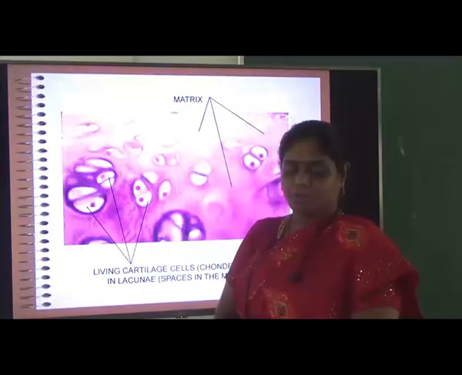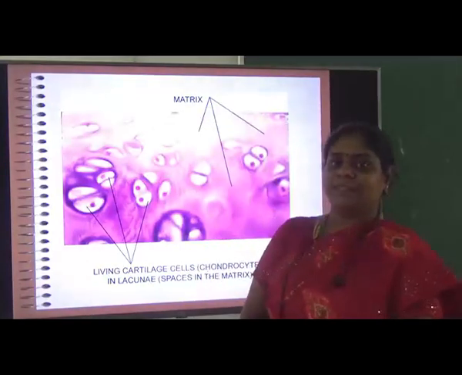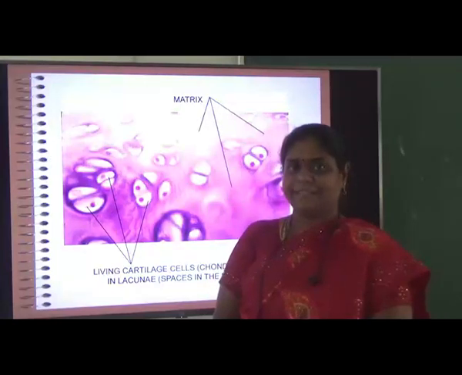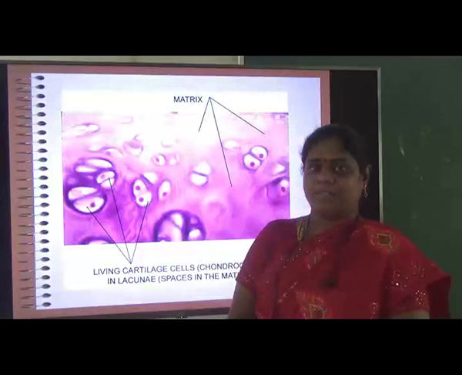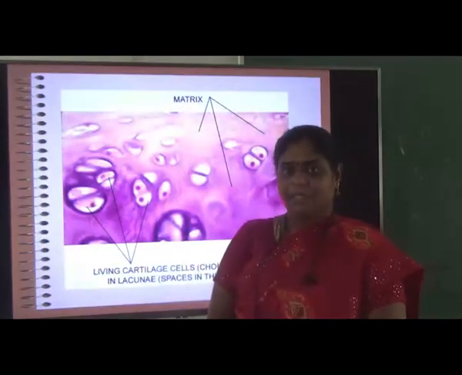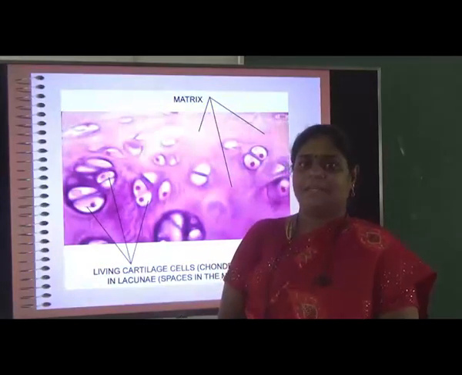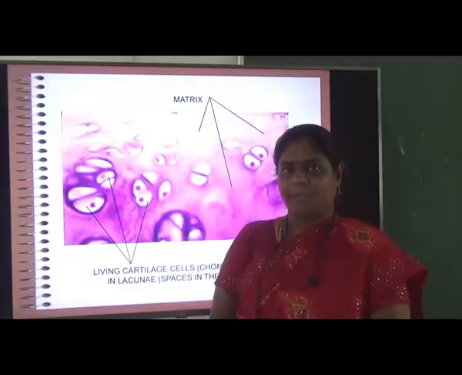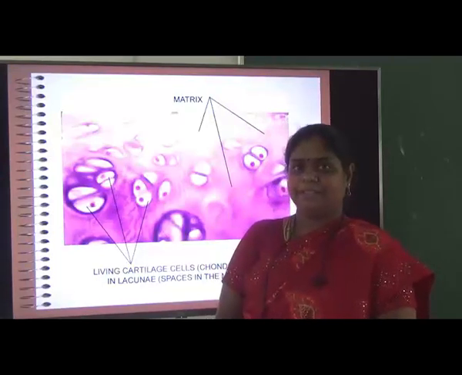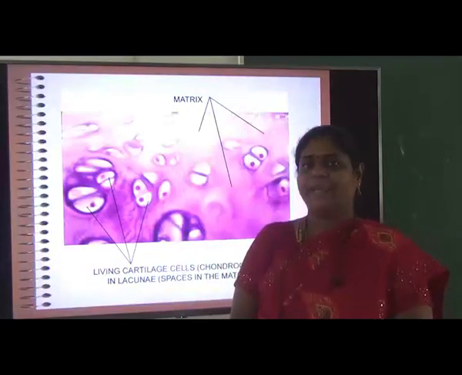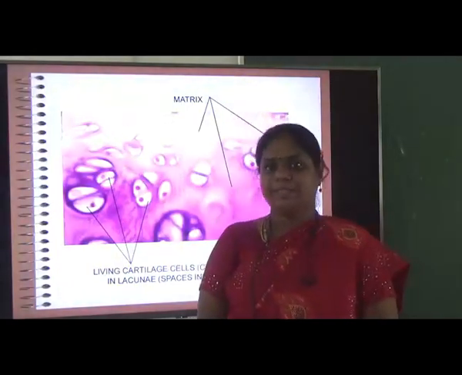Now the role of the cartilage according to where it is present. Elastic cartilage is present, for example, in the ear, and the epiglottis also has elastic cartilage. Fibrous cartilage is present in the skull, where the frontal bone and the temporal bone get united with the help of the fibrous cartilage.